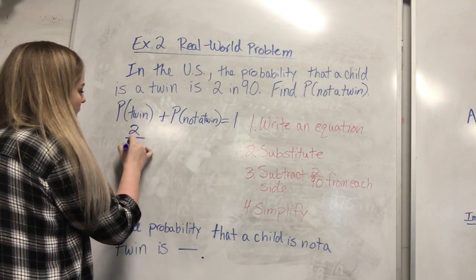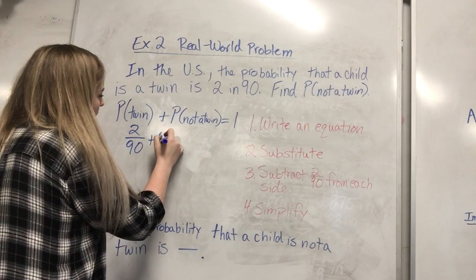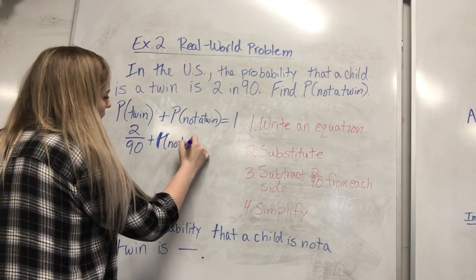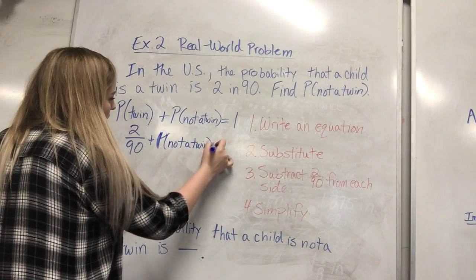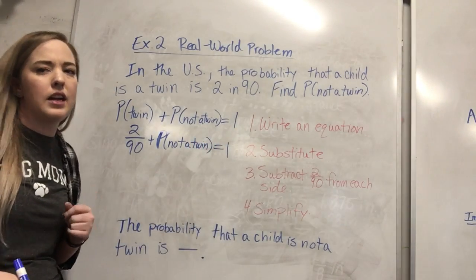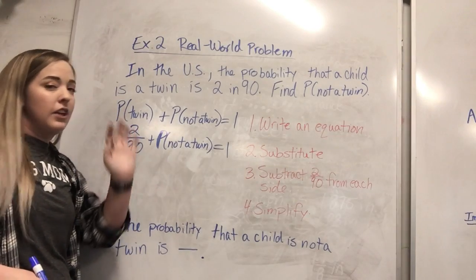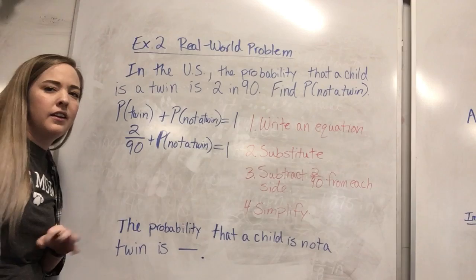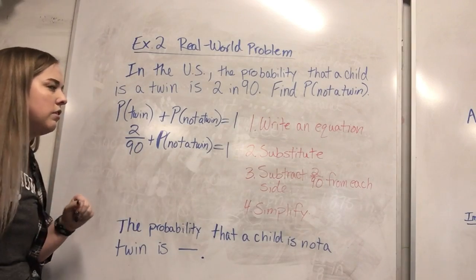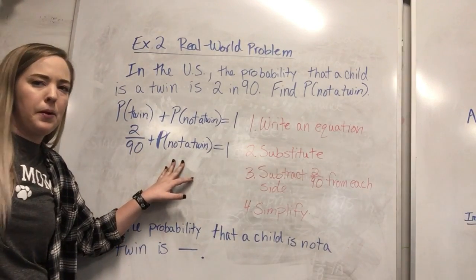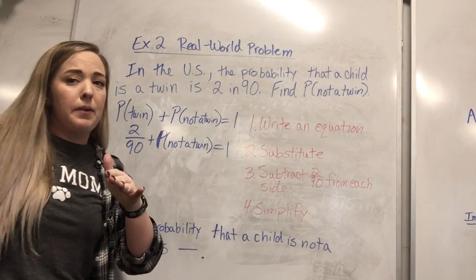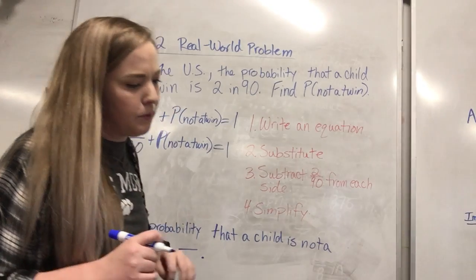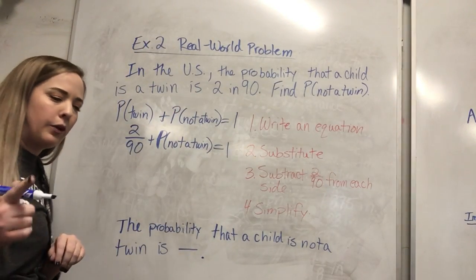So I'm going to rewrite this really quick. Sorry for my funky P. Okay, so now we substituted it and we've got our equation. So now we're going to balance it. Now the way we balance it, I've given you that step. You're going to subtract 2 over 90 from each side. So think about, why are we subtracting 2 over 90? Why aren't we subtracting the probability or the 1? Think about what you know about balancing equations. Okay? So again, if you said we're subtracting 2 over 90 because we want to get our variable by itself, you're right.